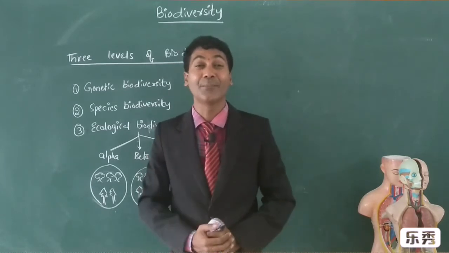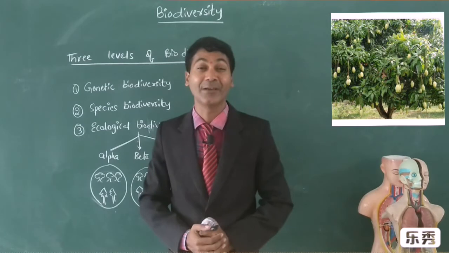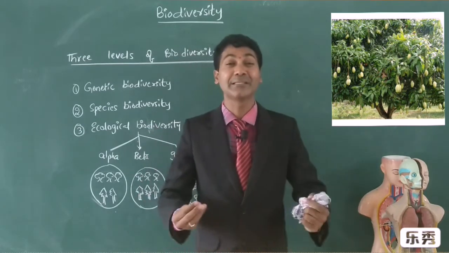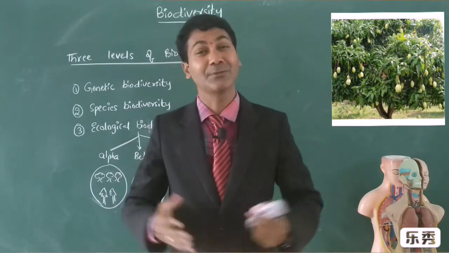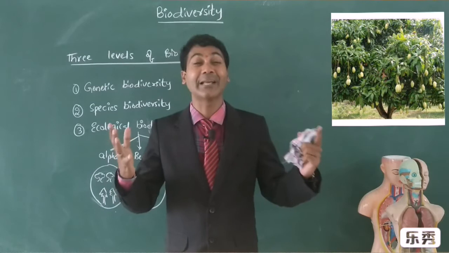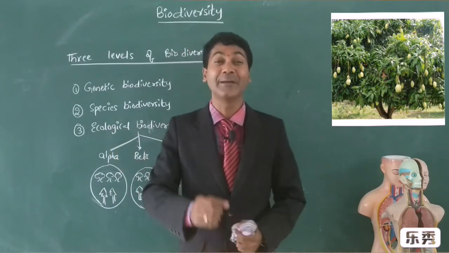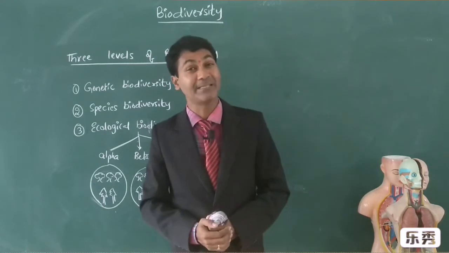And one more, mango. There are 1,000 types of mango trees available. We know only one or two. We will say Rasalu, we will say Banginapalli Mamidi. These we all hear in our surroundings, but there are 1,000 types of mango trees available. These are because of genetic variation among the same species.